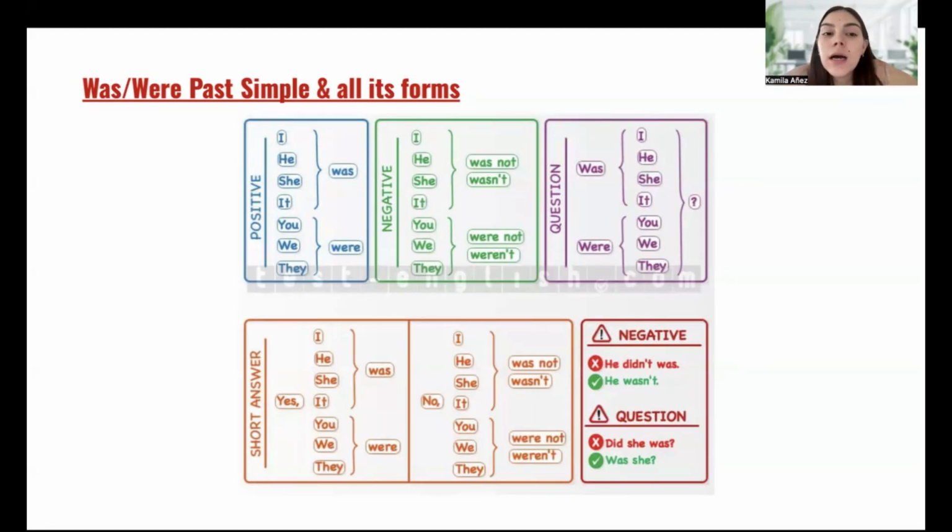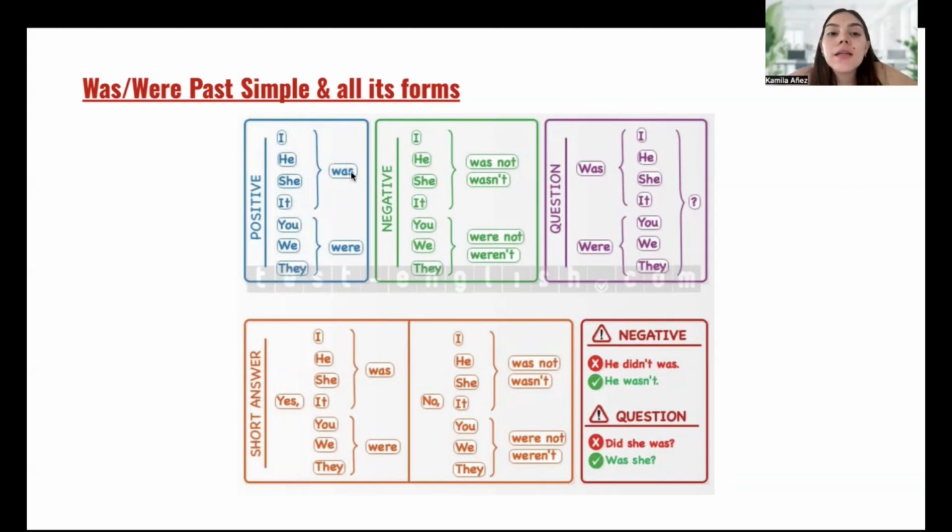Okay, for positive, we have, of course, as we know, just like present simple, all the subject pronouns here. And of course, we are going to use was and were. Was, we use it for I, he, she, it. And were, we use it for you, we, they.